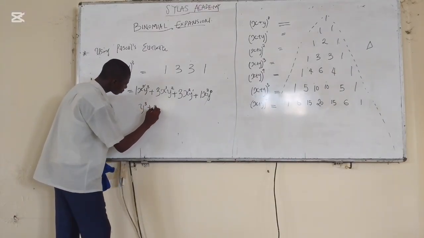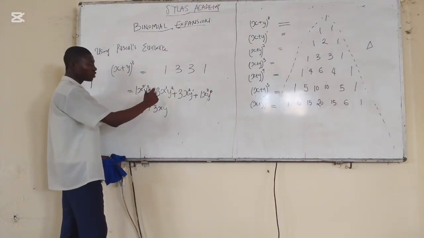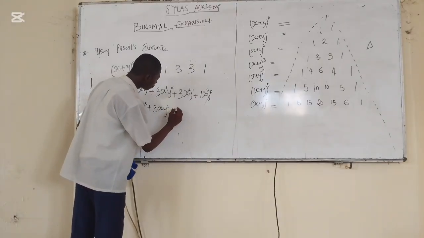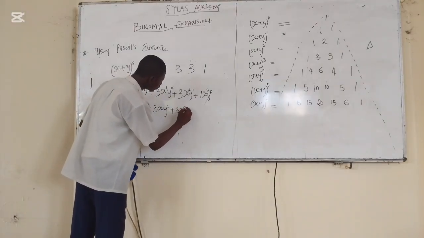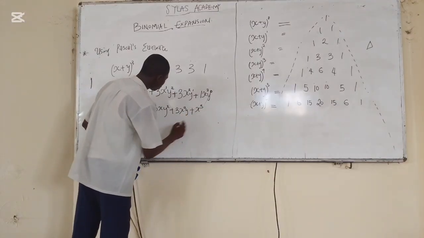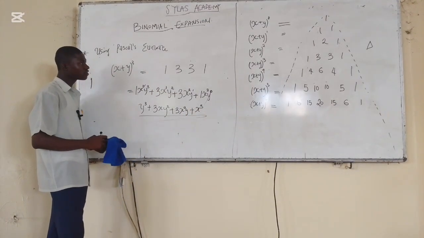plus 3xy. This one here does not really mean anything. That's why I'm taking it like this. Plus 3x squared y plus x cubed. And this is your final answer. Are you following now? This is your final answer.